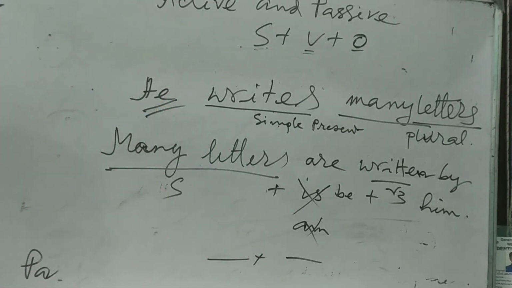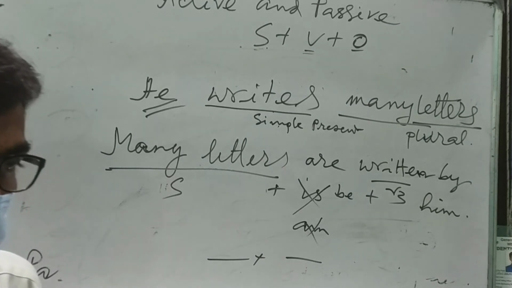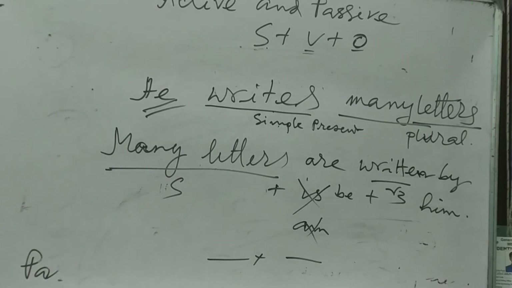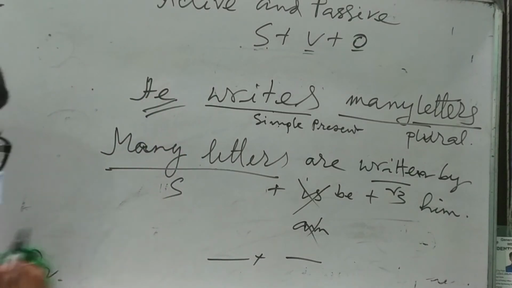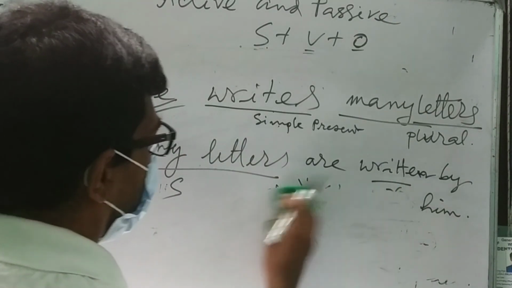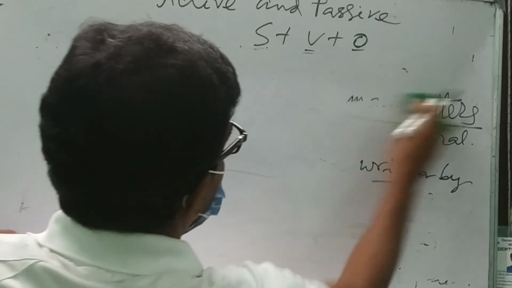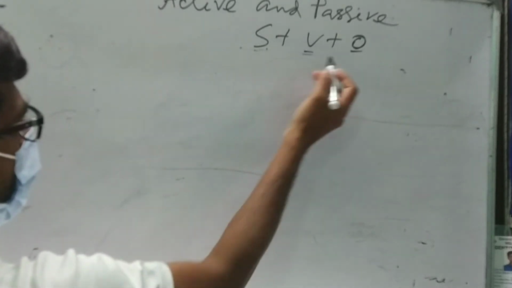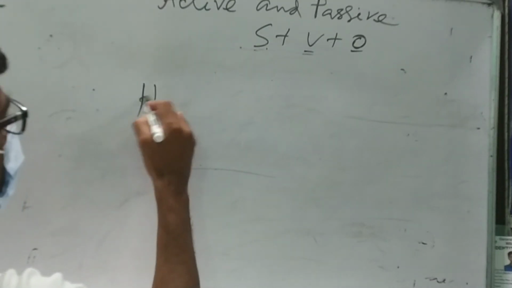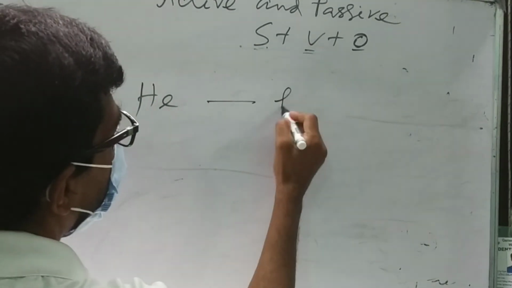So these are the rules I have explained one by one, and there are some rules for changing the subjective case to the objective case. You have to know these things. How to change subjective case to objective? If it is he, then him.